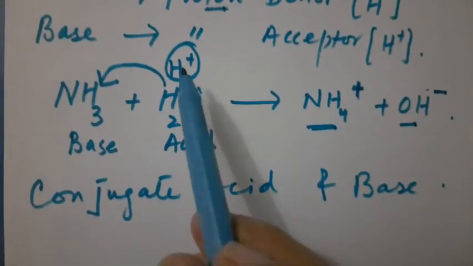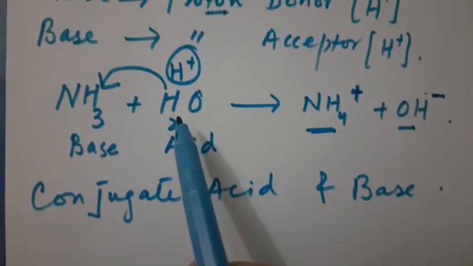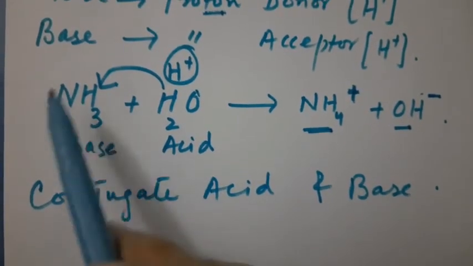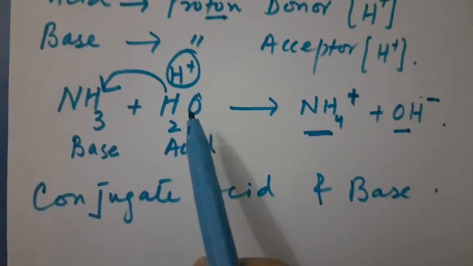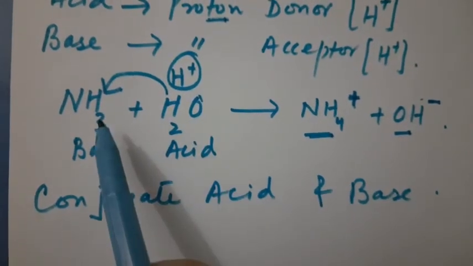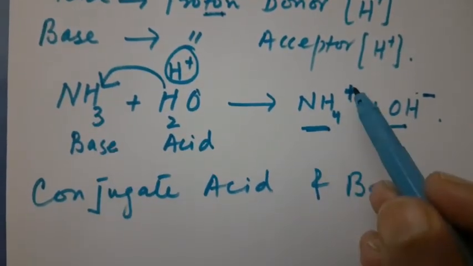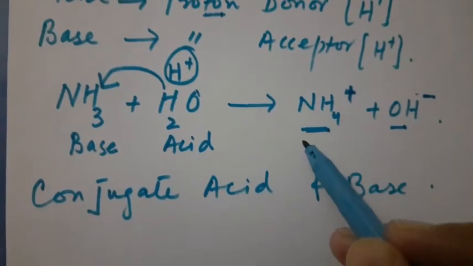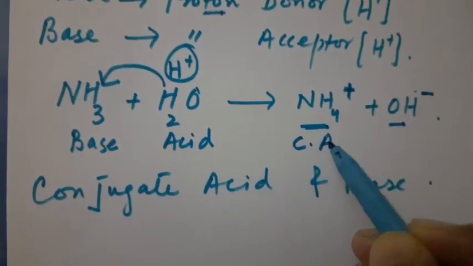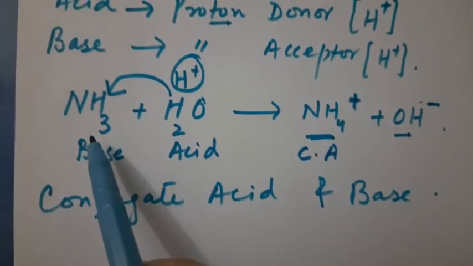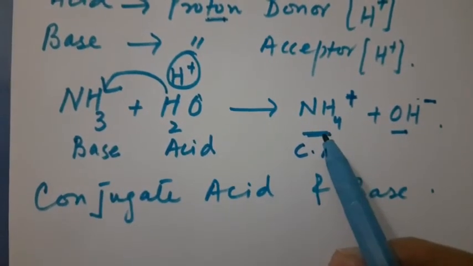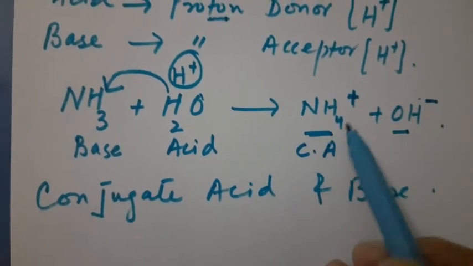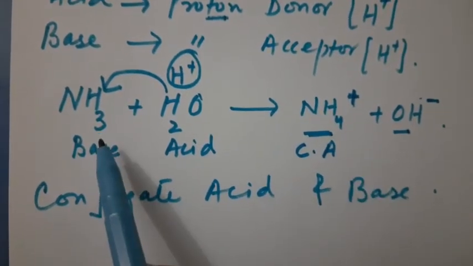So when ammonia accepted the proton from water and acts as a base, it has accepted the proton from the acid and it carries the positive charge. So this will act as the conjugate acid of this base. NH4+ is the conjugate acid of ammonia.